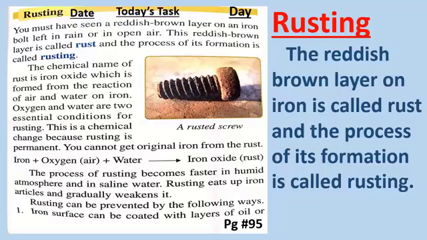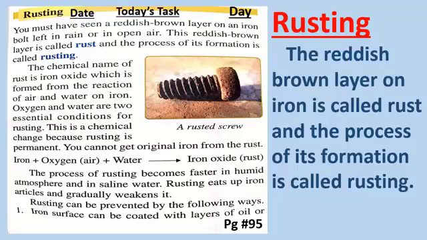Rusting. So dear students, you must have seen a reddish brown layer on an iron bolt left in rain or in open air. प्यारे बच्चों, आपने इस चीज को कंसिडर जरूर किया होगा कि जब बरसात का मौसम होता है तो उस टाइम पर आयरन के ऊपर एक रेडिश ब्राउन लेयर हमें नजर आनी शुरू हो जाती है. So that reddish brown layer is called a rust.